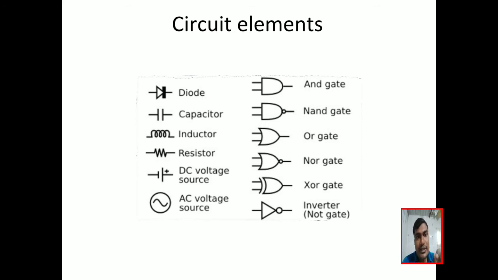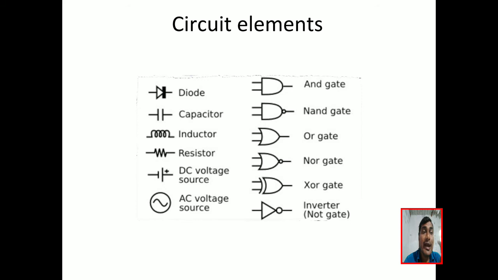It passes through the origin, but it does not have constant slope. So this is the example for the non-linear, passive, unilateral element. Capacitor is a linear element and a passive element because it stores the energy. So it is a passive element.